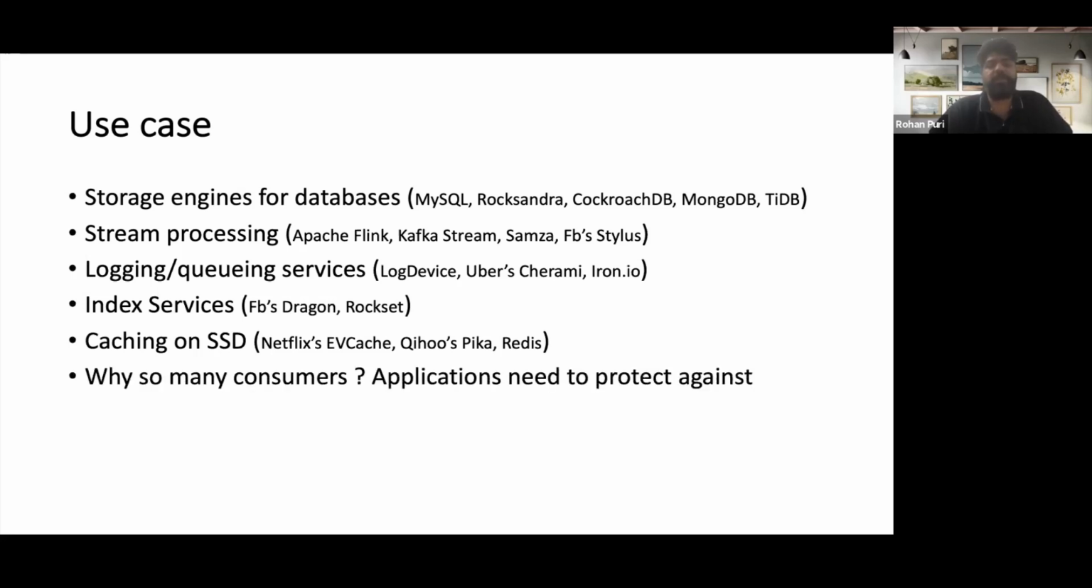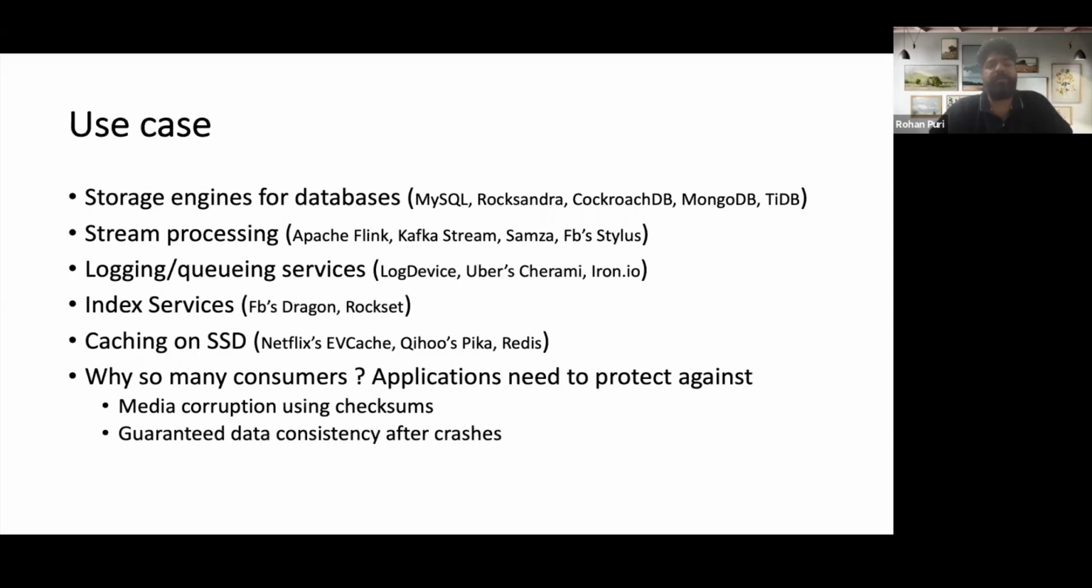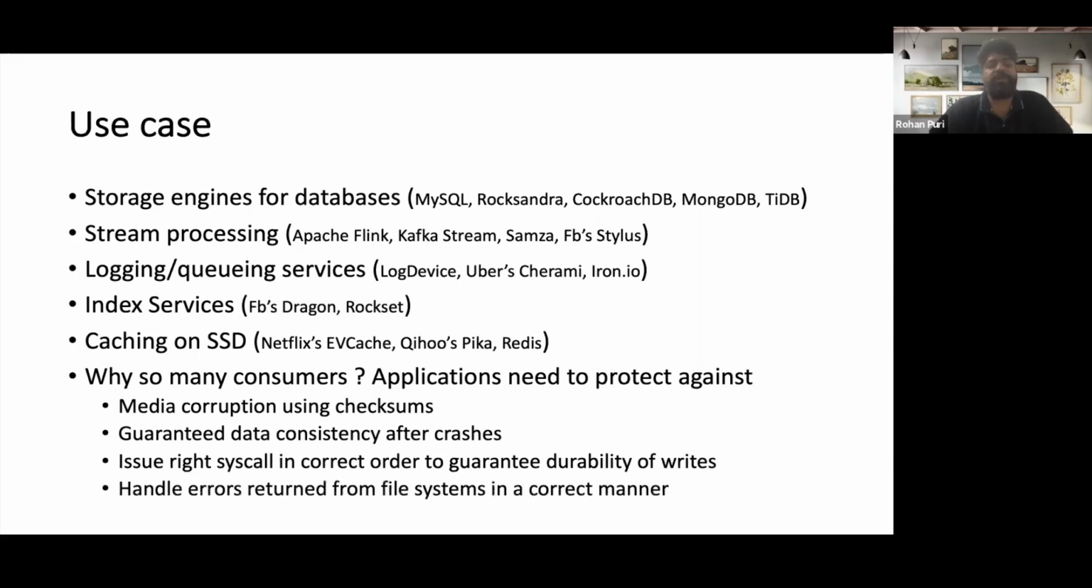So why so many consumers? The problem is an application needs to protect against a lot of things like media corruption using checksums, guarantee data consistency after crashes, issue write system calls in the correct order to guarantee durability of writes, and handle errors from file systems in a correct manner. So all this takes a lot of effort. A lot of applications require the same common principles, and RocksDB is one of them. By giving a key value interface, it eventually also achieves these things.